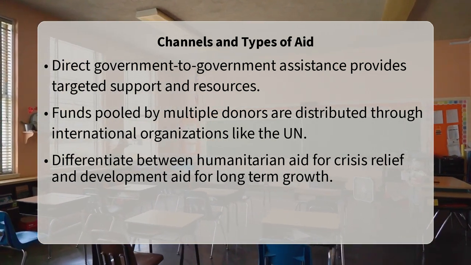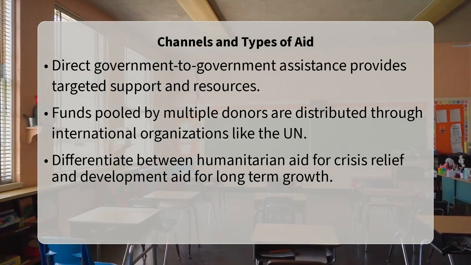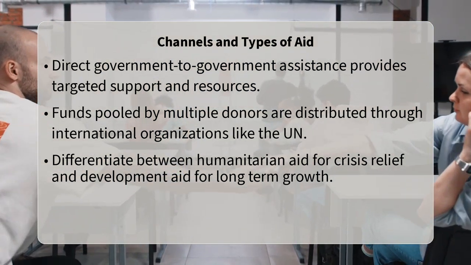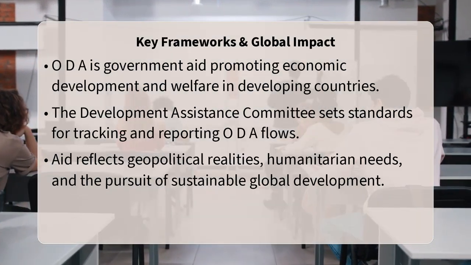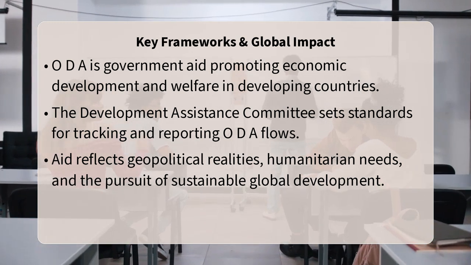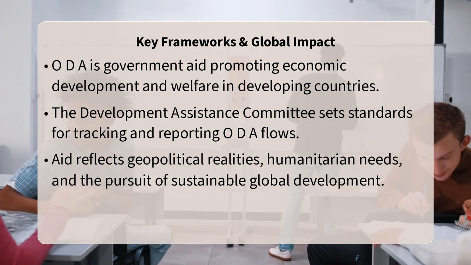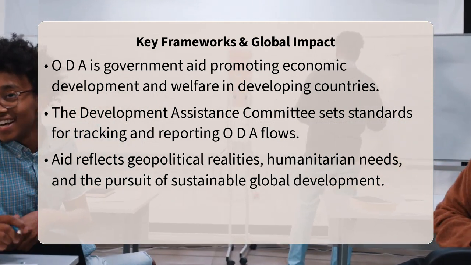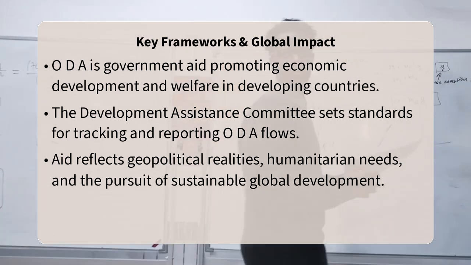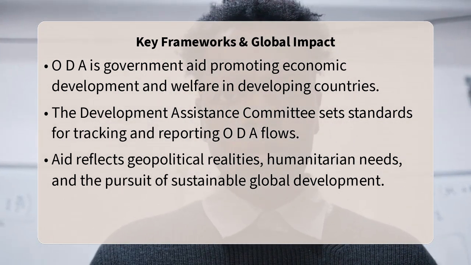A key concept in understanding aid flows is official development assistance, or ODA, which refers to government aid designed to promote the economic development and welfare of developing countries. The Development Assistance Committee, or DAC, of the Organization for Economic Cooperation and Development, or OECD, sets the standards for what counts as ODA, tracking and reporting these flows. This framework helps standardize reporting, though it does not fully capture all forms of private charitable giving or remittances.